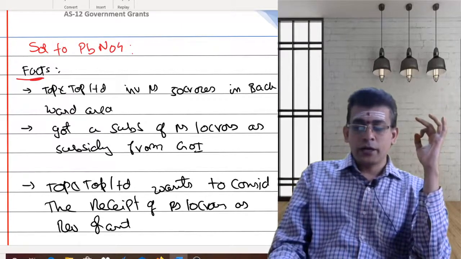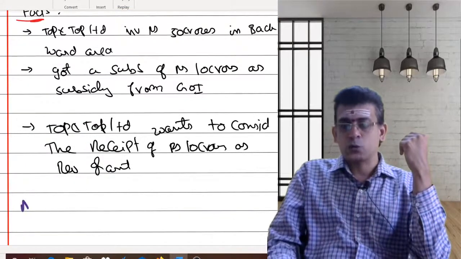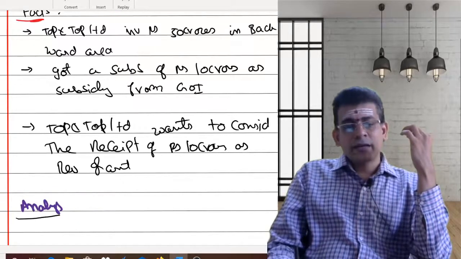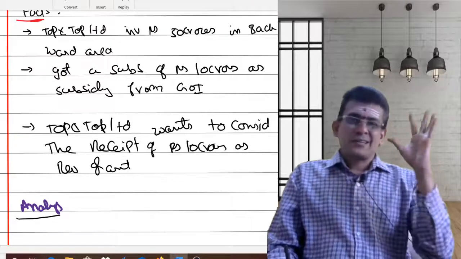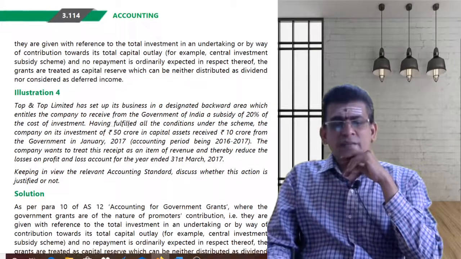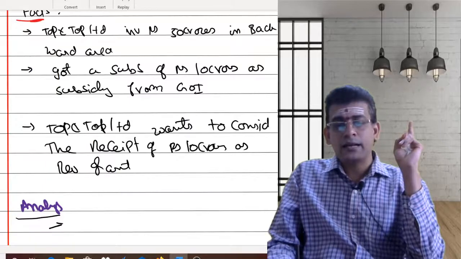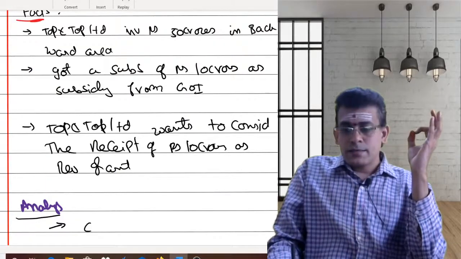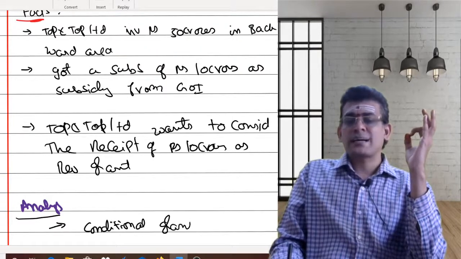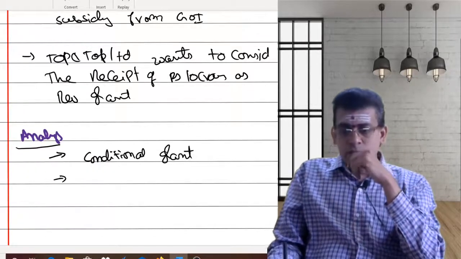Now if I try to get into the analysis part, let us analyze. As we have mentioned clearly the facts of this particular issue, let us try to do some sort of analysis of this. Now when I can consider this as a revenue, here it is mentioned that having fulfilled conditions attached. So by looking at this, I can clearly analyze one important fact, that this is a conditional grant, right? That's one thing which you can analyze. Then what else can we analyze here?